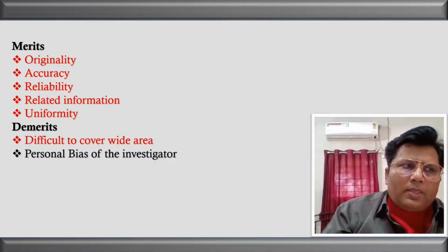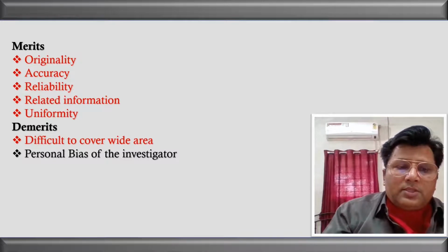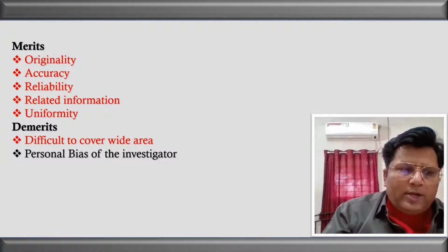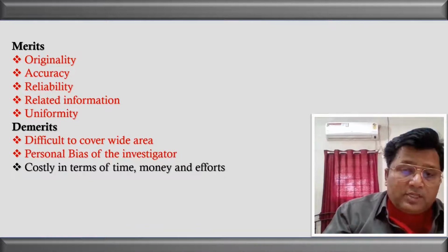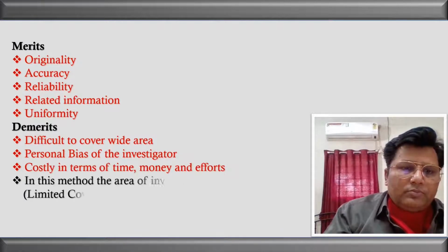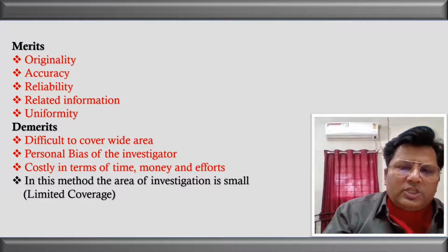Second is the personal bias of the investigator. Most of the time we have seen that we have some opinion about the person, and according to the opinion we drag the information from the person. If we drag the information according to the prior opinion relating to the person, then definitely the information is biased. That happens in the case of the direct personal investigation. The next is that it is costly, time consuming, and more effort has to be put in. In this method, the area of investigation is small, so limited coverage is there. So we can get only limited information.